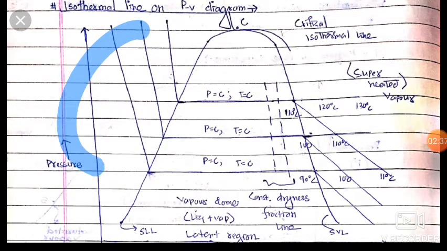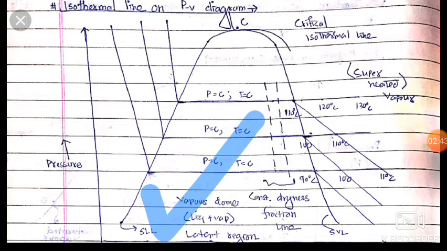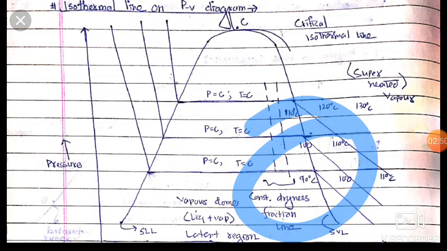Here pressure and temperature are constant because it is the latent region. And here the same occurs, in which PV is equal to constant. What happens here? Our volume increases, and for an increase in volume, pressure decreases.